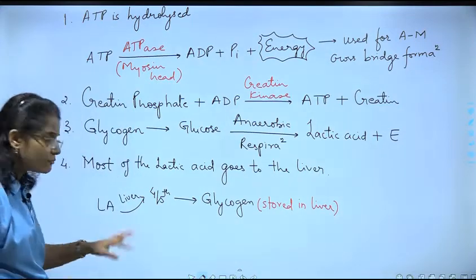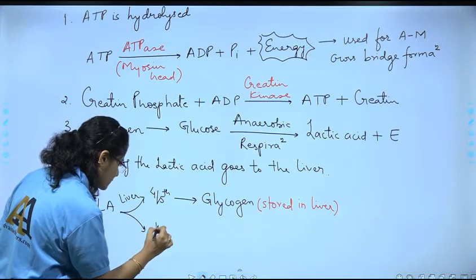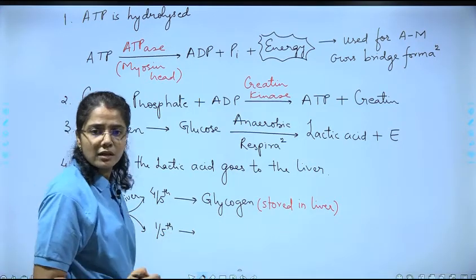Correct. And 1/5 which has remained, उसका क्या होगा, right?